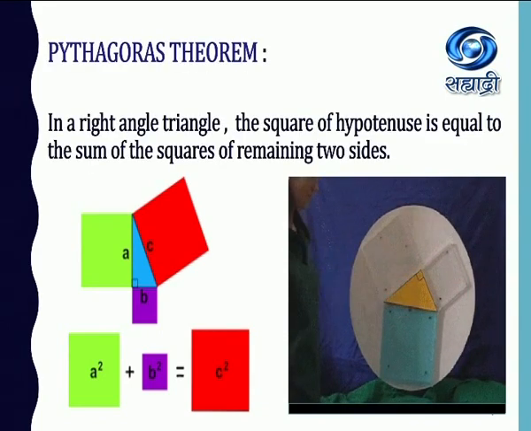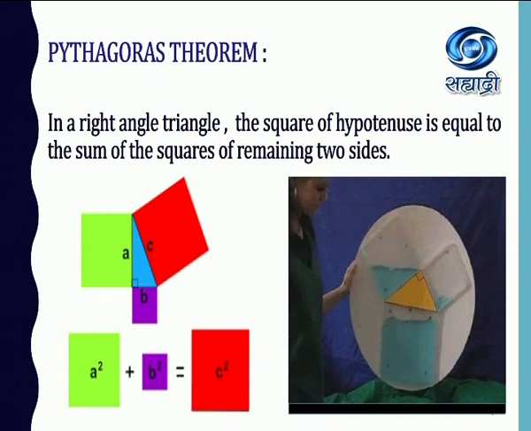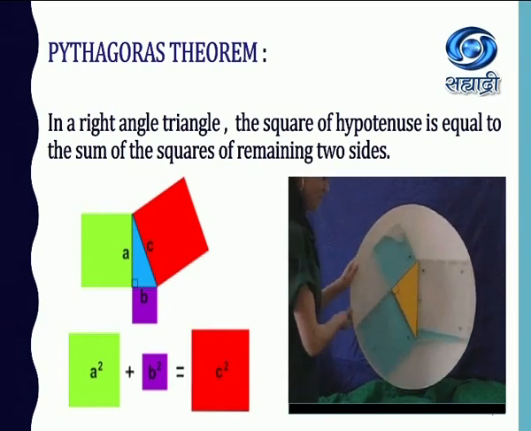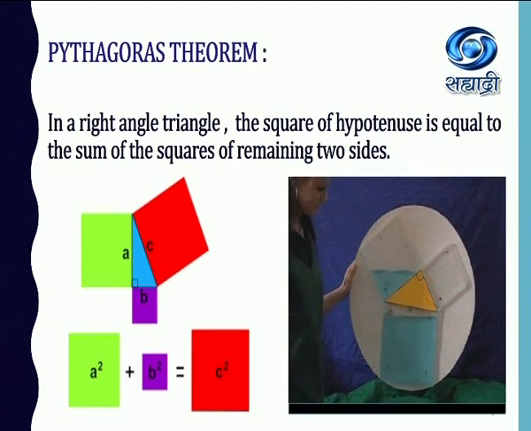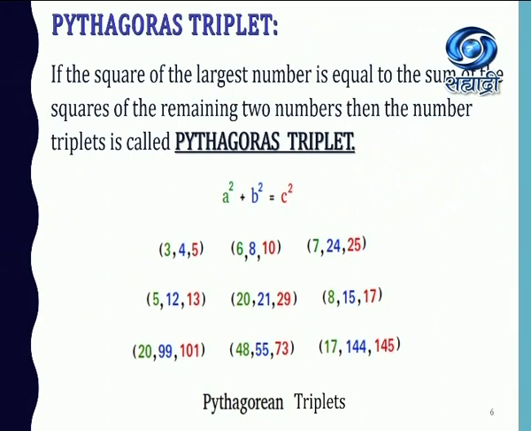So Pythagoras theorem is: in a right angle triangle, the square of the hypotenuse is equal to the sum of the squares of the remaining two sides. Remaining two sides are the sides which are making the right angle. So in this lesson we are going to study Pythagorean triplet, similarity and right angles, theorem of geometric mean, Pythagoras theorem, application of Pythagoras theorem, Apollonius theorem, but specifically application of it. A square plus B square is equal to C square, where C is the hypotenuse.